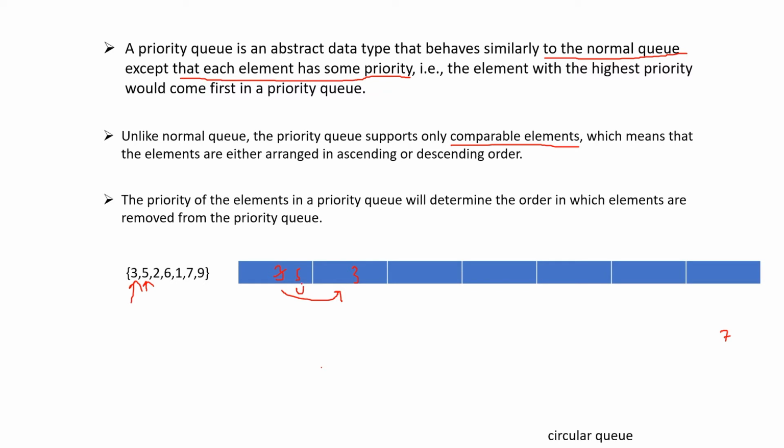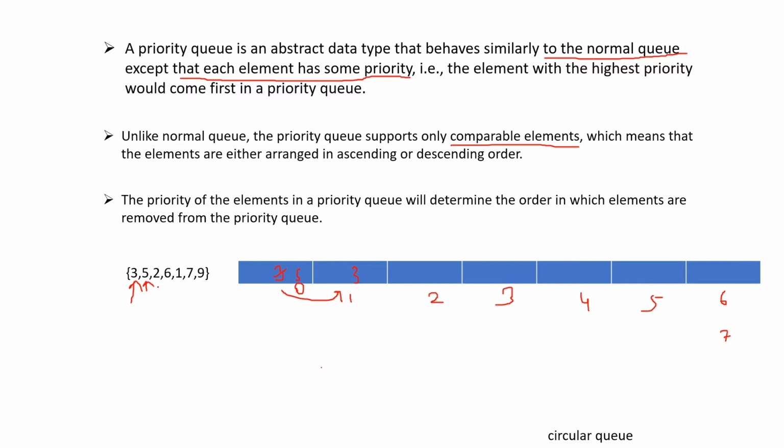If this is my index 0, this is 1, this is 2, 3, 4, 5 and 6. Now I have inserted 2 elements into this priority queue. This 5 is at the 0th index and 3 is at index 1.